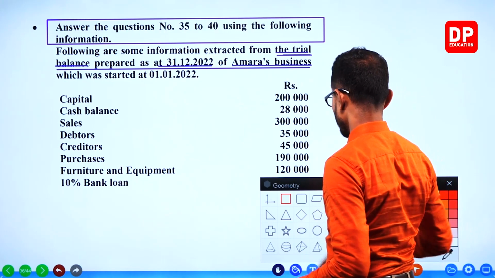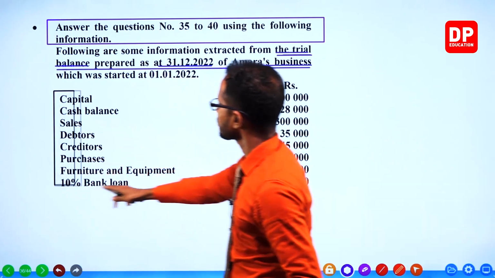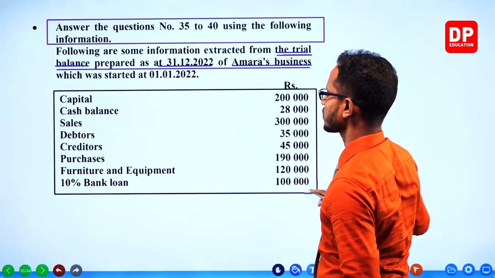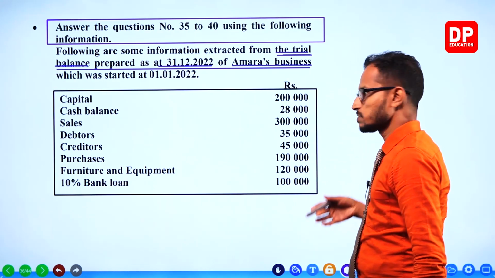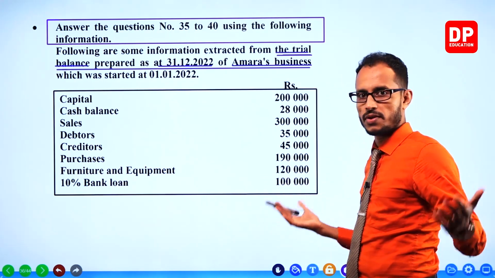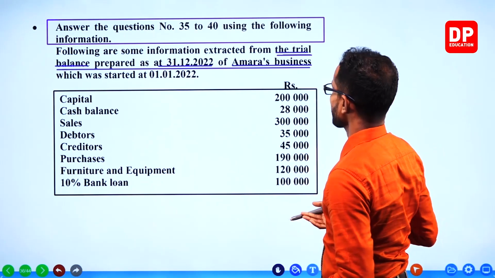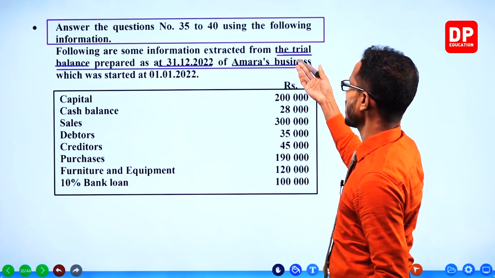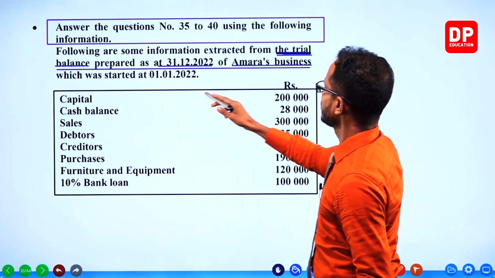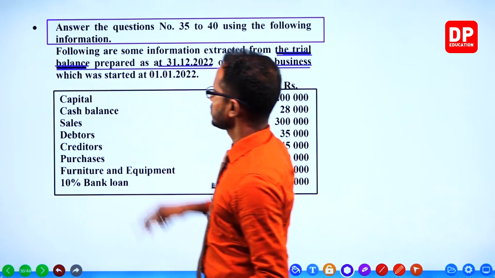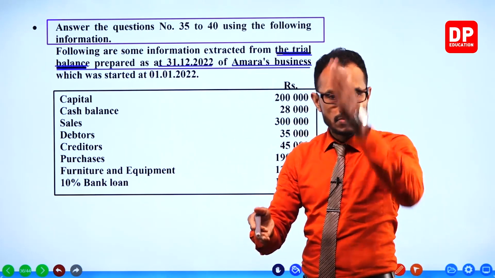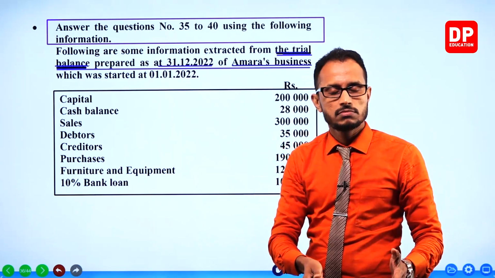They have not given debit credit, just a set of balances. It's like no debit credit, so it's not a trial balance. If it is a trial balance, they should give the debit column and the credit column.